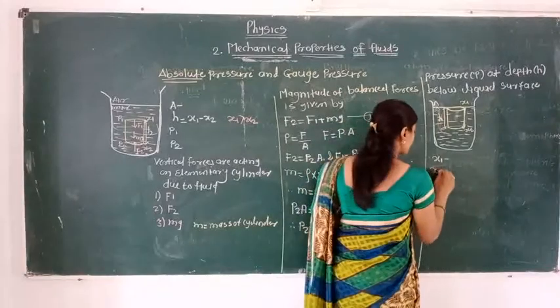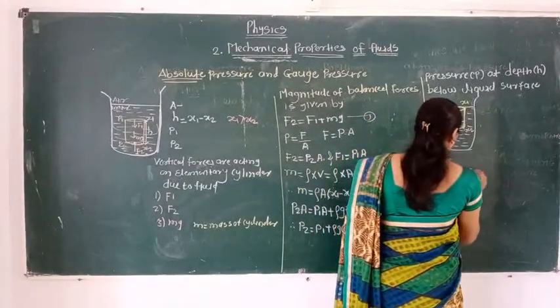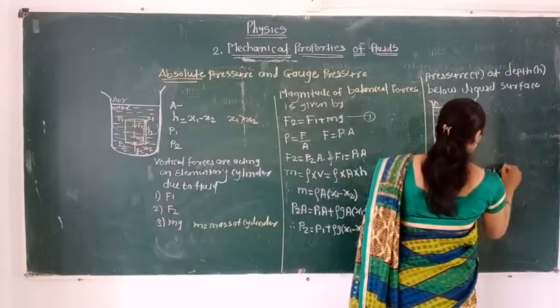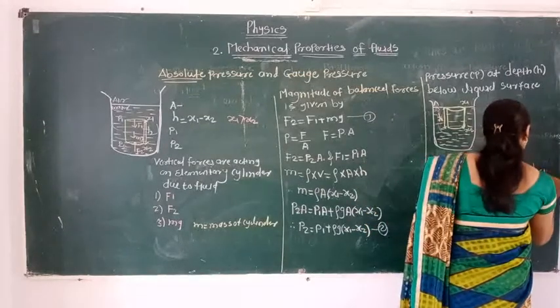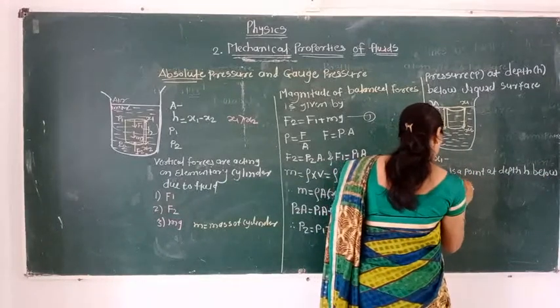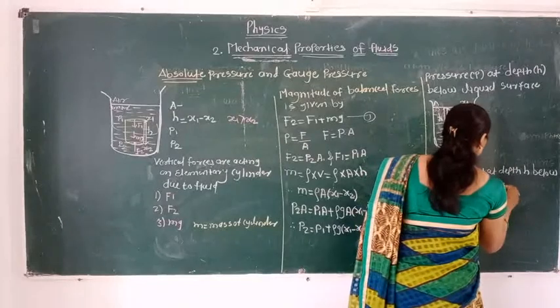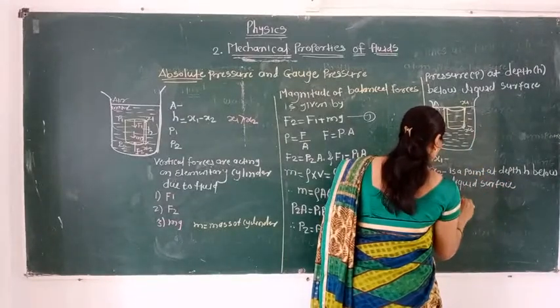So here is x1. What is x2? x2 is a point at a depth h below the liquid surface, so x2 is equal to minus h.